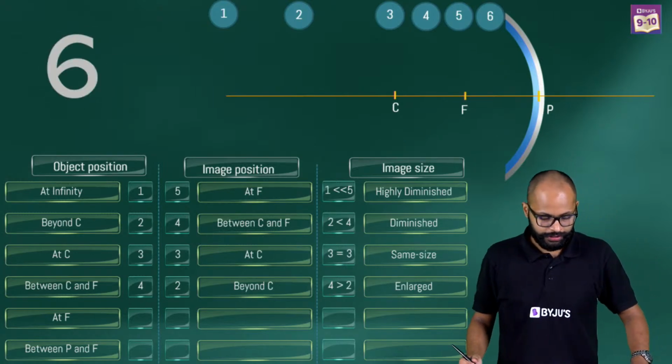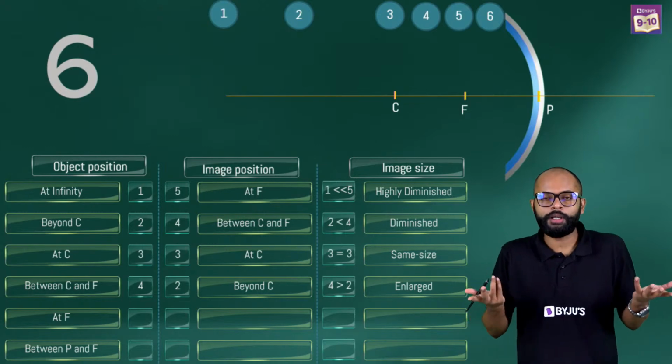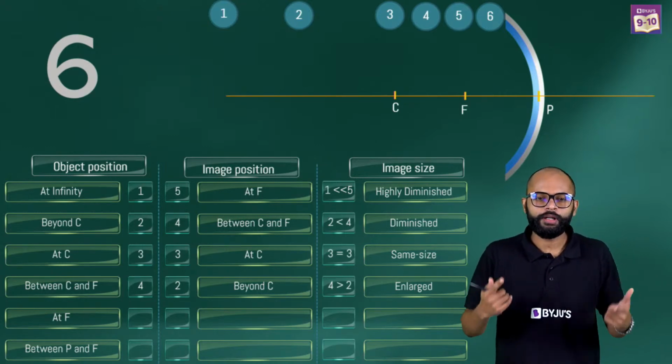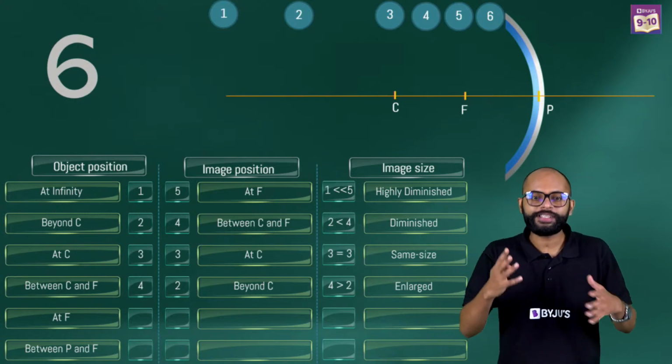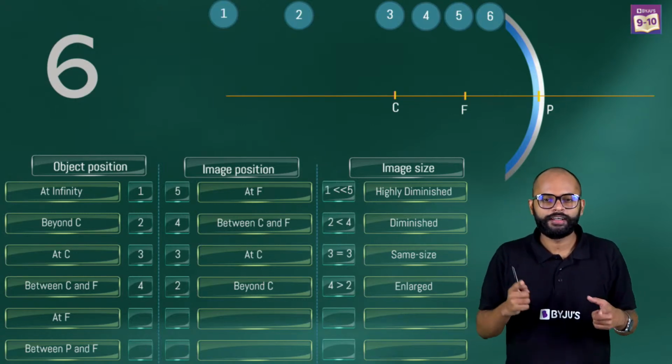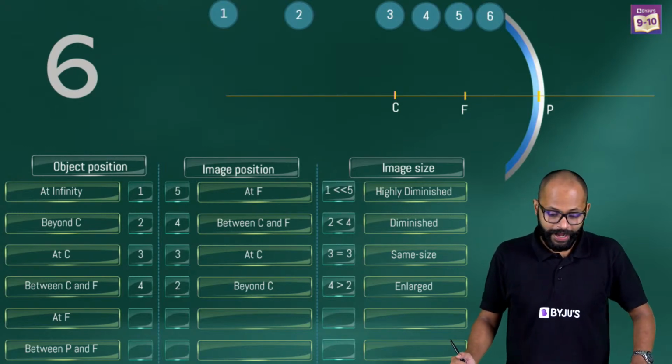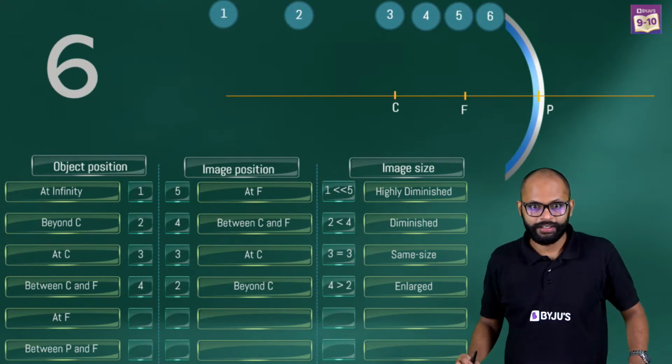At focus is what? What number is for focus? Focus kis number pe? 5. Yes, correct, Muskan. Adarsh, nice.